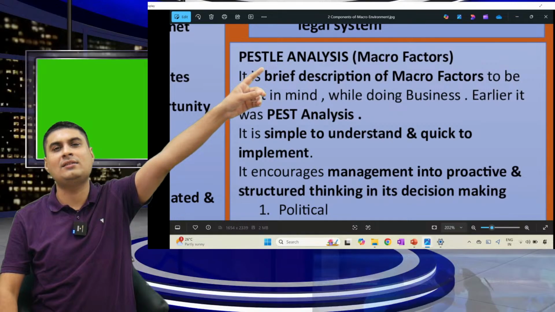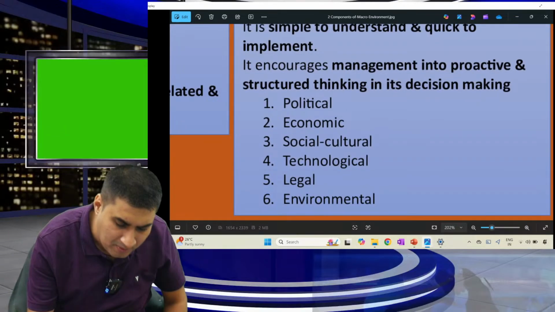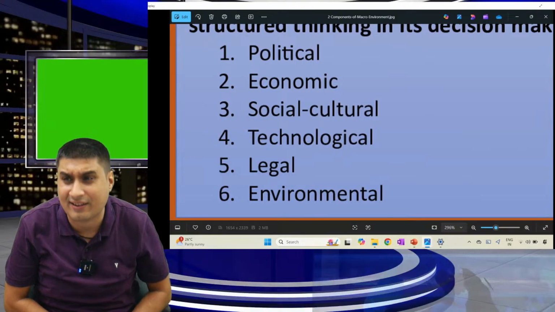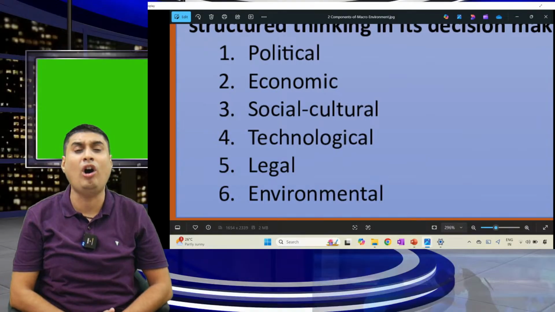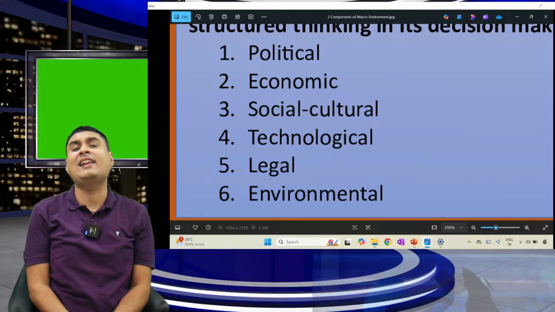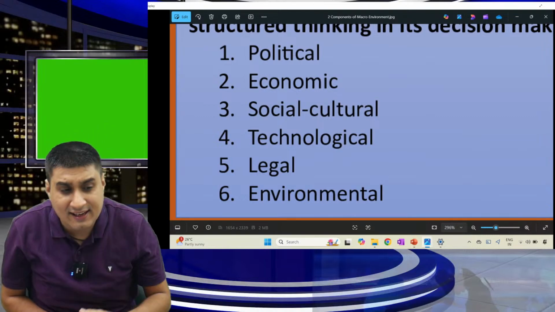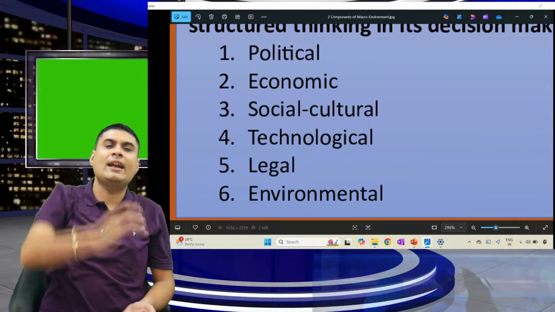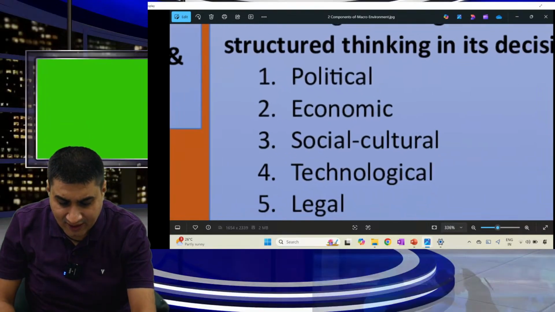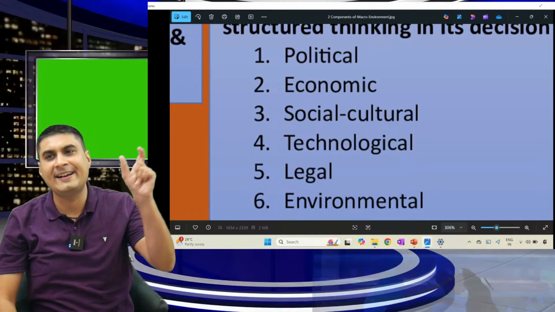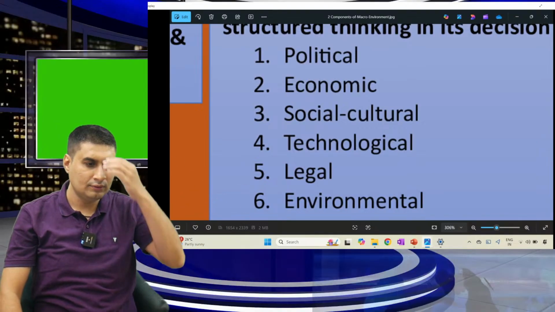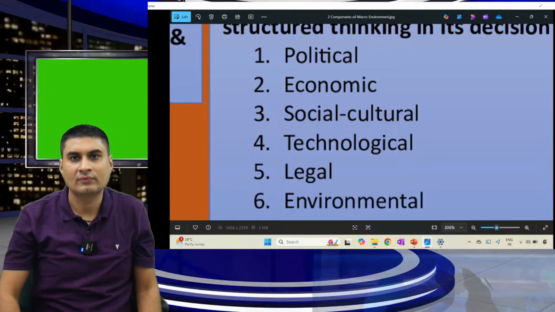PESTLE full form: P for political, E for economic, S for socio-cultural, T for technological, L for legal, E for environmental. I hope it is clear. Read the full form, and remember it's a technique for macro. It's a framework just for macro. Time over. I hope it was easy.